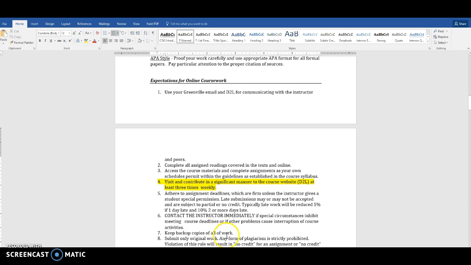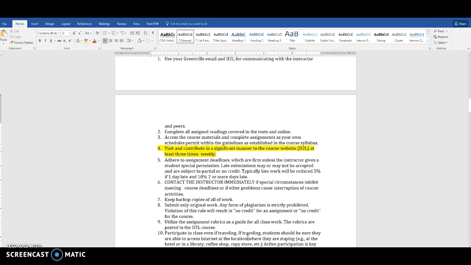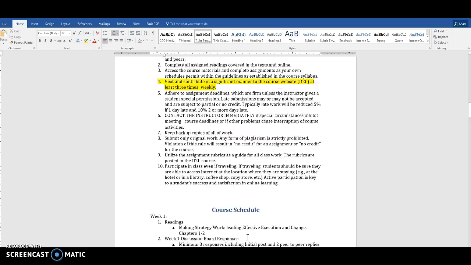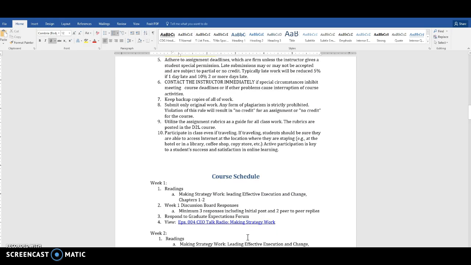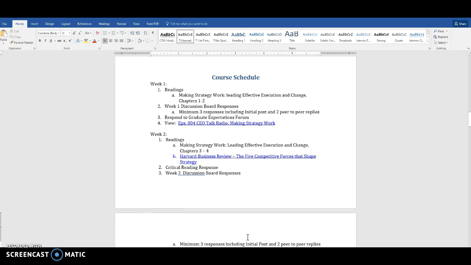Keep backup copies of all of your work. I've had students submit work and I've not been able to open it for whatever reason, and then they didn't have a copy of it. So always make sure that you keep a copy of your work. Anything else? And then it's just going to go through and talk about the course schedule. So as you go through this, make sure you let me know if you have any questions at all.